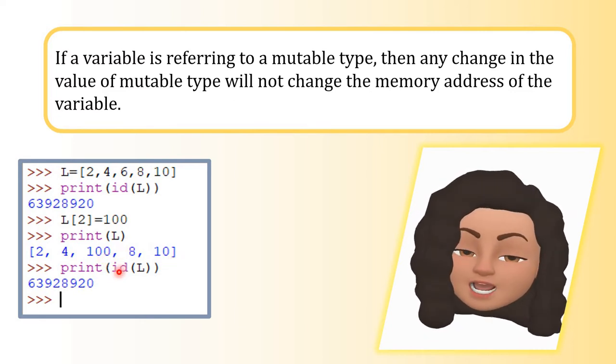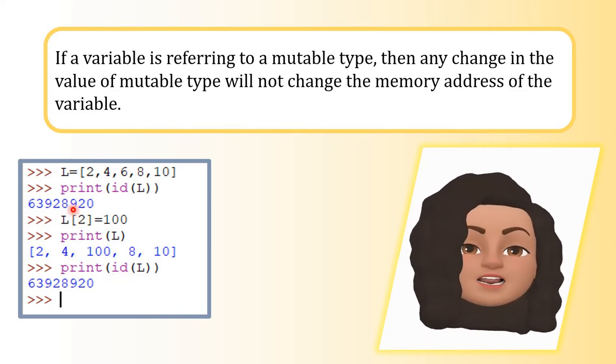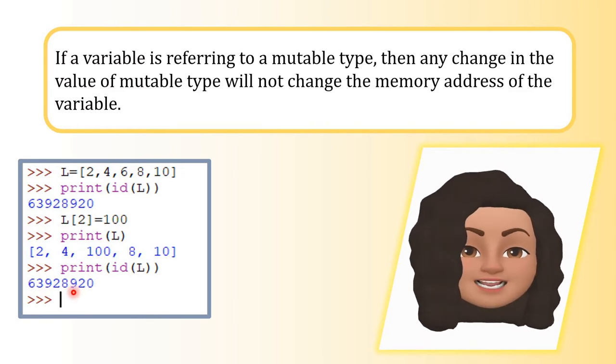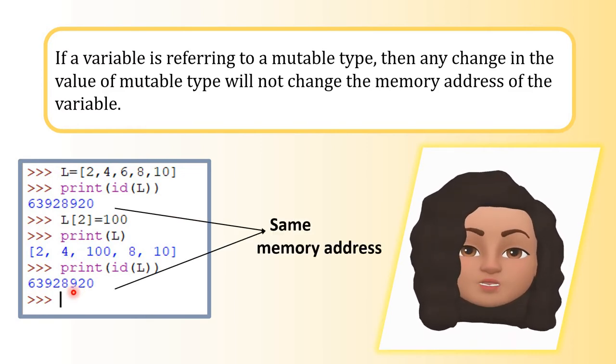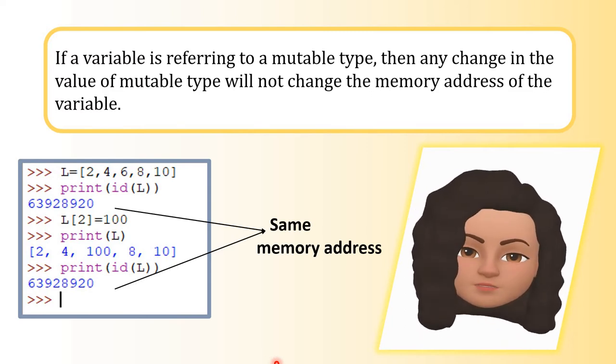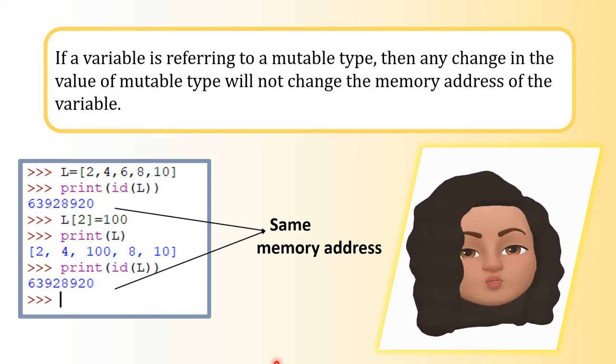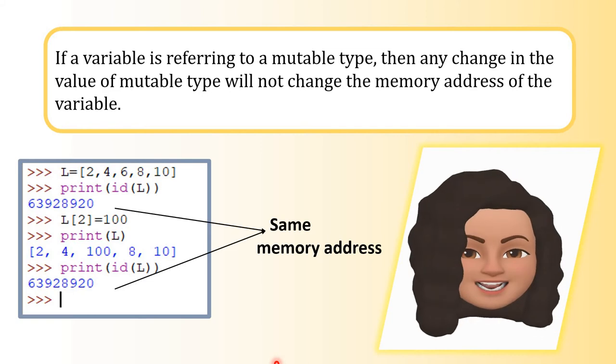Now let's try to print the memory address of the list. See, there is no change in the memory address, right? Only the value has changed. So if a variable is referring to a mutable type, then any change in the value of a mutable type will not change the memory address of the variable. Only the value will be changed.